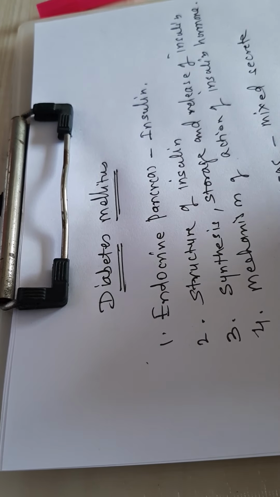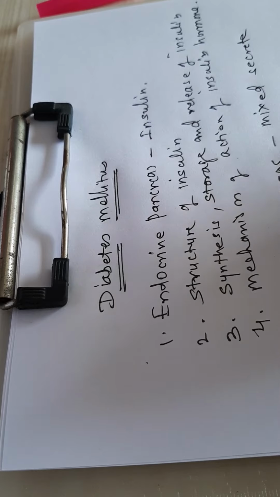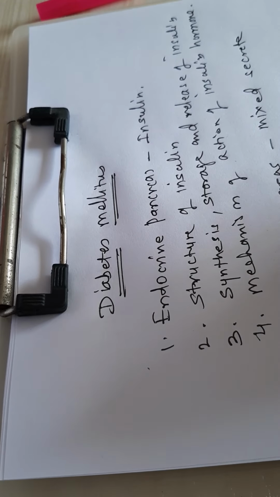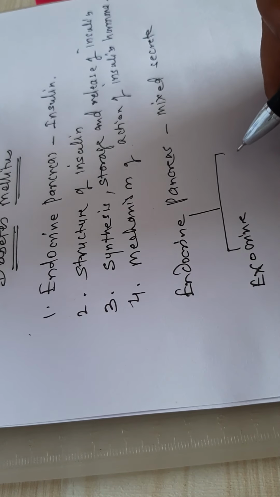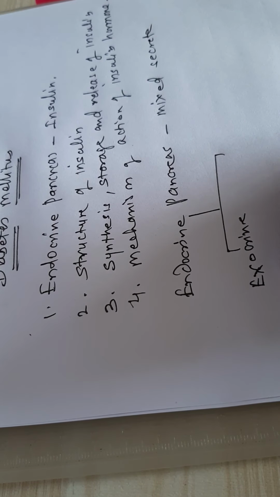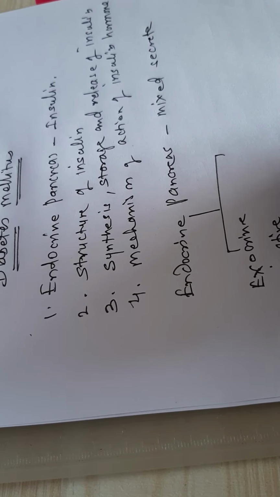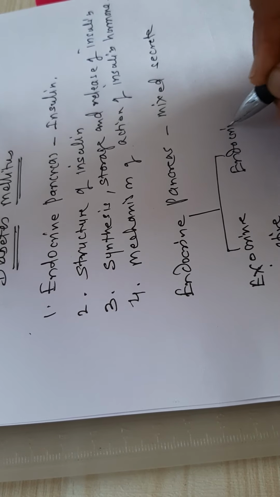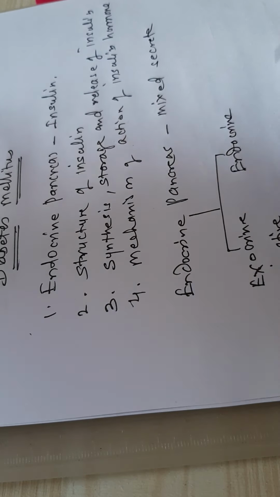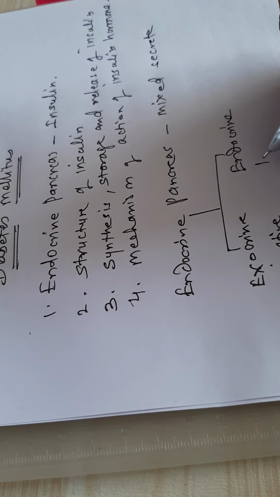Exocrine function comprises synthesis and secretion of enzymes, that is, digestive enzymes, while endocrine function comprises secretion of hormones.